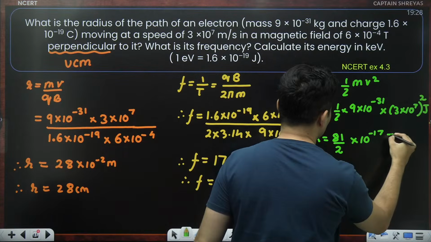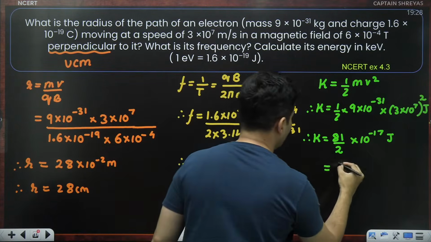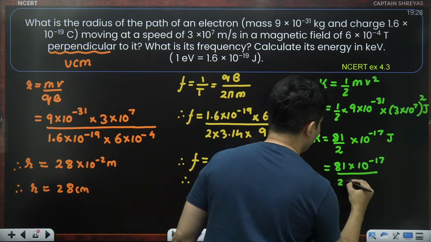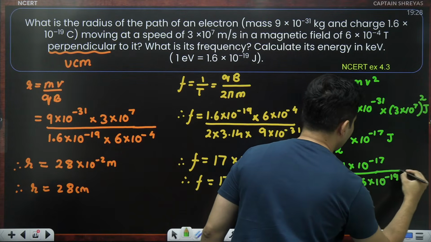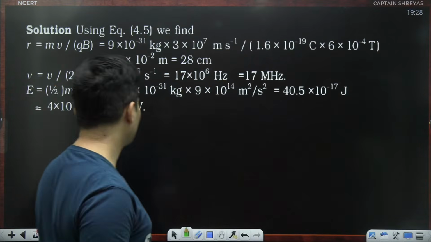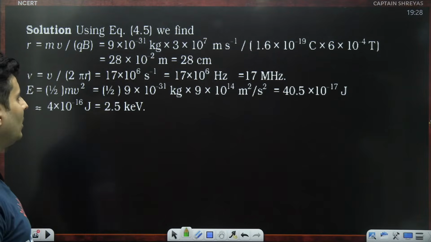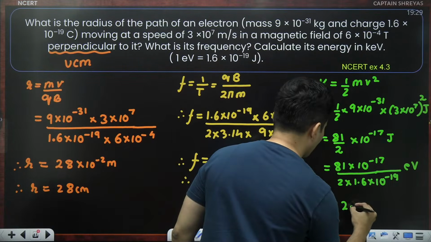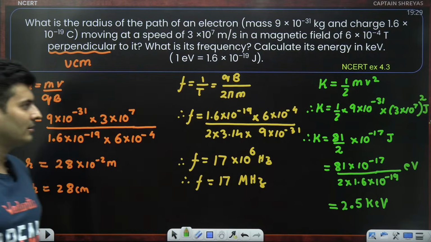This will be in joules, but I don't want the answer in joules. I think it is in electron volt. So 81 into 10 to the power minus 17 by 2 divided by 1.6 into 10 to the power minus 19. The answer will be in electron volt. Finally, you solve the question and you get the answer as 2.5 kilo electron volt. That is the answer that you get.